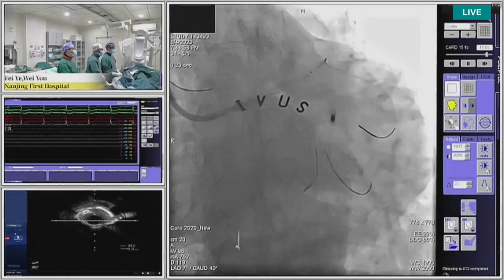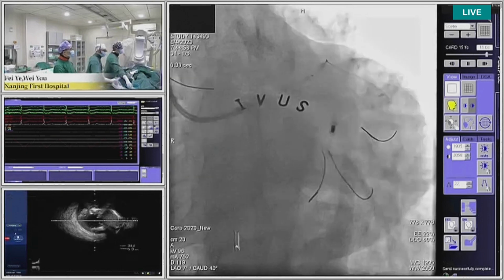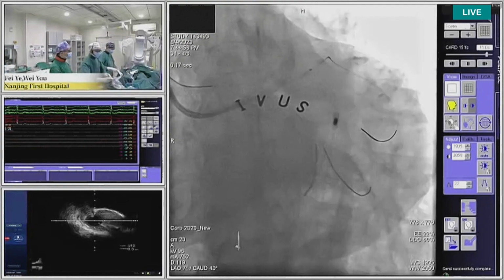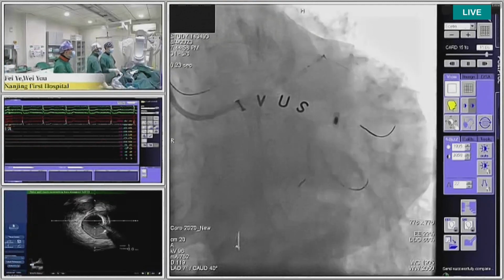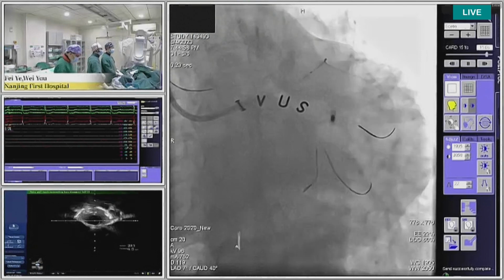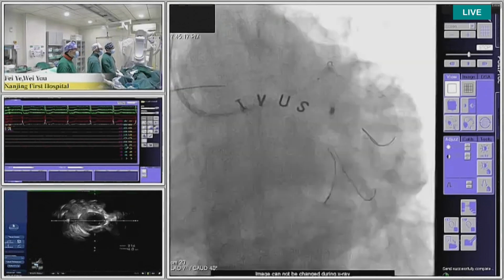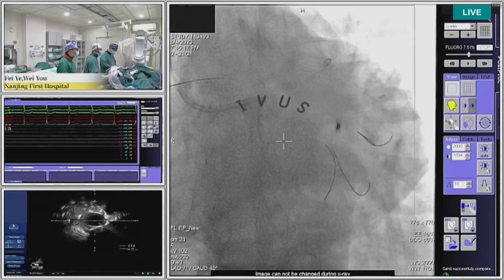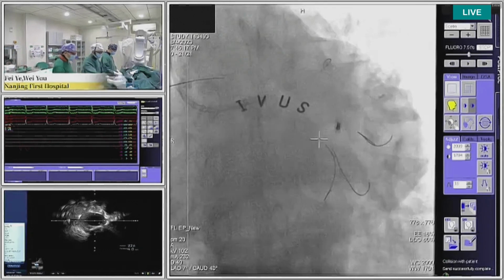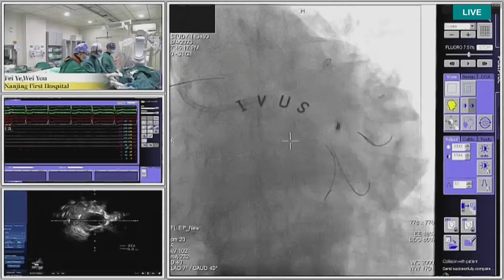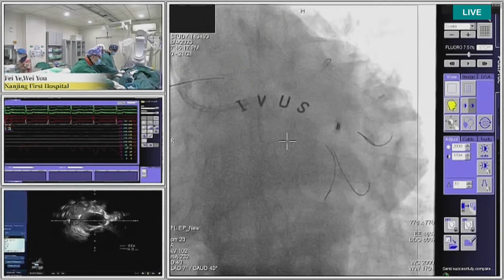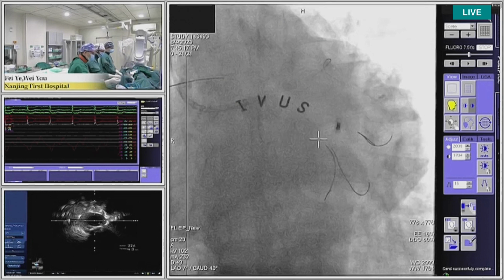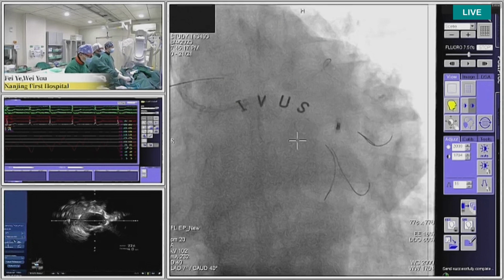Can you hear us? Yes, we can hear. Based on the IVUS findings, we find the severe calcification located at the proximal area and the distal left main. For this severe calcified lesion, based on the IVUS, we did not know the thickness of the calcified lesion, and we also want to use some effective calcification modification or debulking.